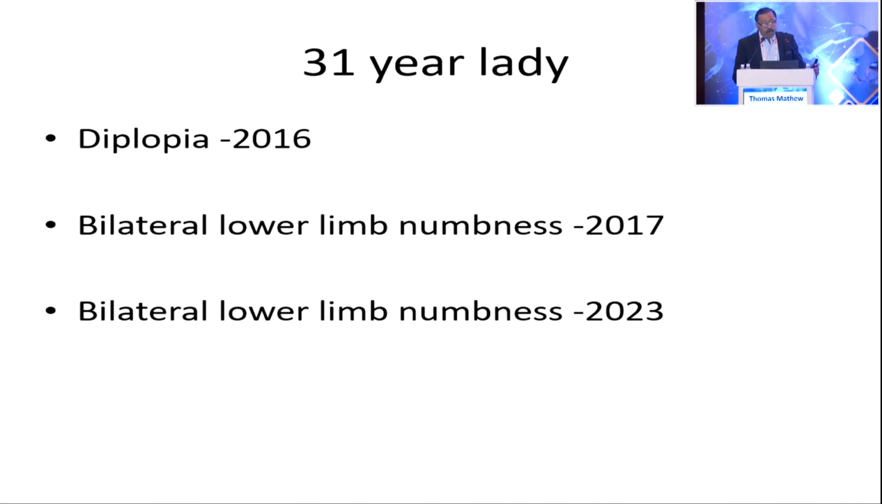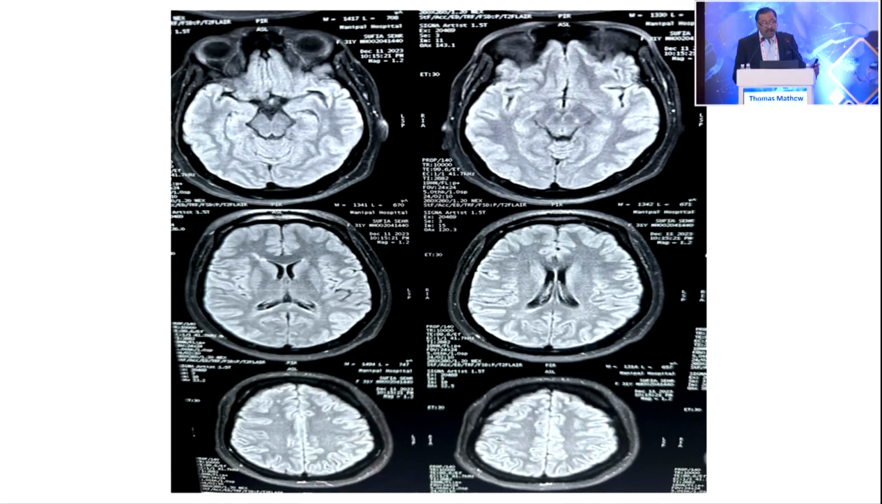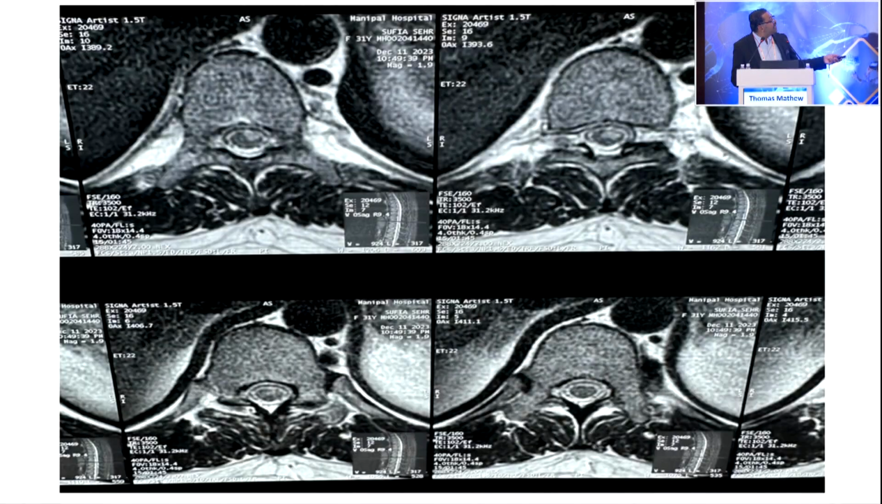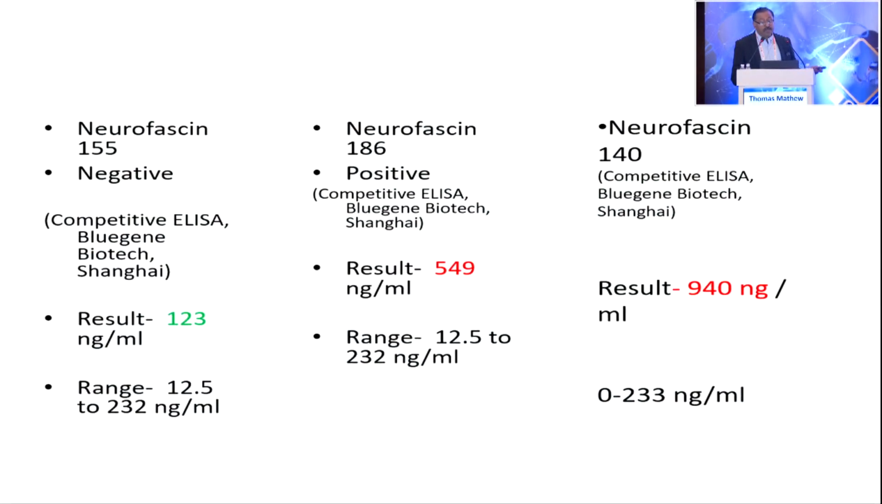This is another patient, diplopia, bilateral upper limb and lower limb numbness, brain is all right, and you can see some lesions in the spinal cord, which are a little larger, and then she is positive for both neurofascin 186 and 140.